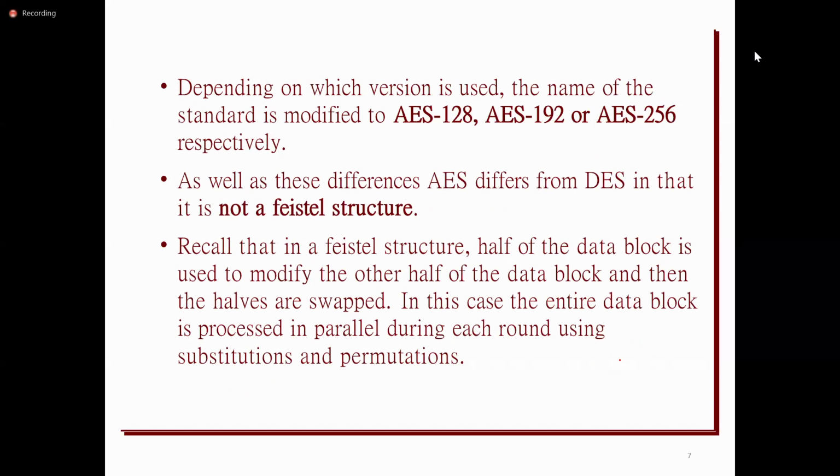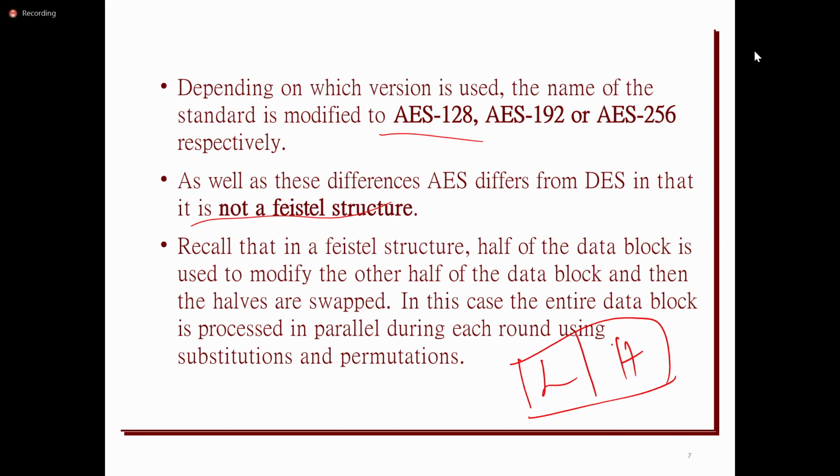Based on the key we are going to use, the algorithm is named. AES-128 means the key size is 128 bits, AES-192 means the key size is 192, and so on. AES does not use the Feistel structure, where the entire plaintext is divided into two halves, left and right.